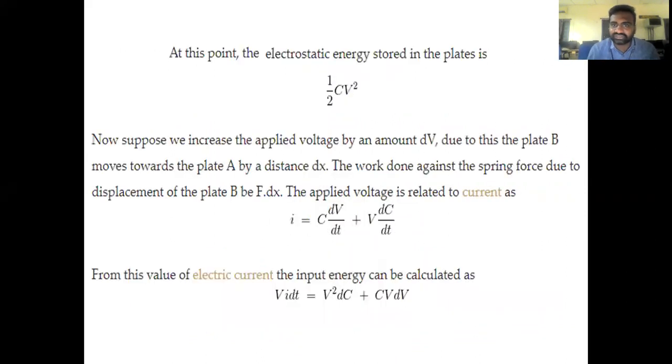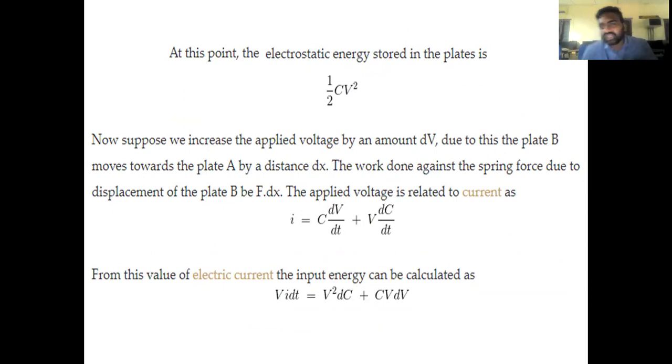The actual energy stored between two parallel plates, which act like a capacitor, is the energy stored in the capacitor. Most of you are very familiar with this expression from your electromagnetic field theory prerequisite. The energy stored between the parallel plates is half CV squared.